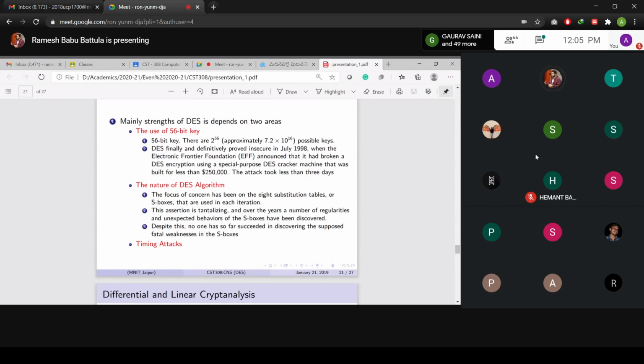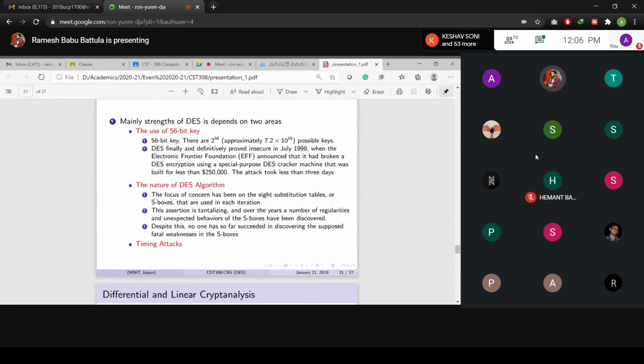And timing attacks: it resists timing attacks actually. Timing attacks means you may choose different inputs, and then the behavior of the protocol has to be analyzed based on that. A timing attack exploits the encryption and decryption algorithm; we may supply slightly different amounts, and based on the time taken, we analyze the attack.